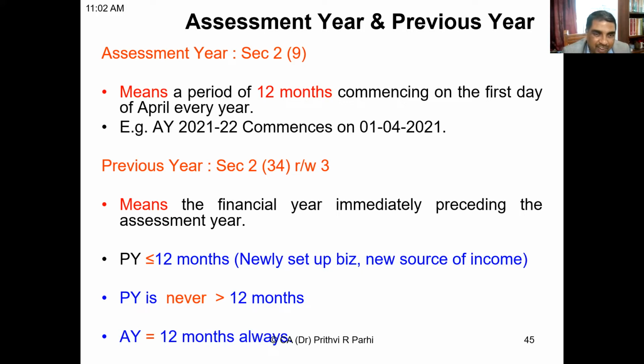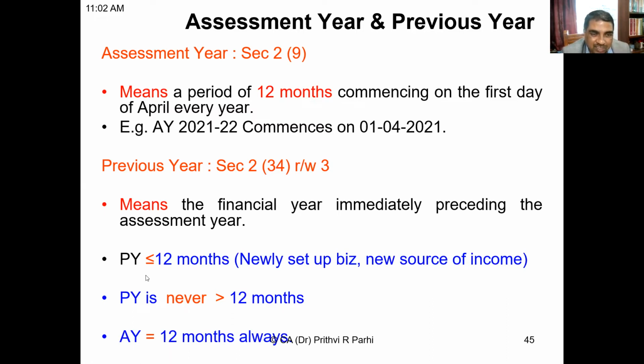If you refer there, can you read it now? This particular point? Yes, sir. It means the financial year immediately preceding the assessment year. So once you know the assessment year, then what is the previous year? It is a financial year. Nowhere is it mentioned that it is 12 months. The definition says it means the financial year immediately preceding the assessment year. Assessment year is always 12 months, but previous year is the financial year which precedes the assessment year.